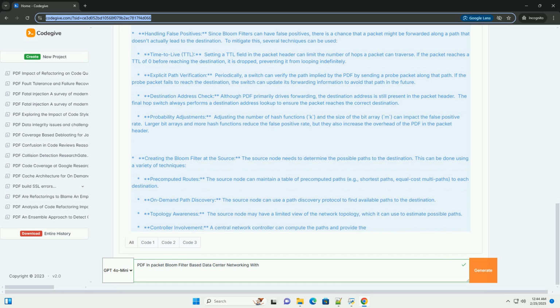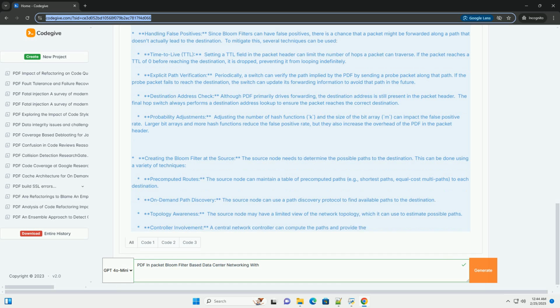Forwarding logic at switches. Each switch in the data center network is configured with information about its neighbors. When a switch receives a packet with a PBF, it applies the same k hash functions to its neighbor's identifier. If all the resulting bits in the PBF field are set, the switch knows that forwarding the packet to that neighbor could lead to the destination. It then forwards the packet to the neighbor.